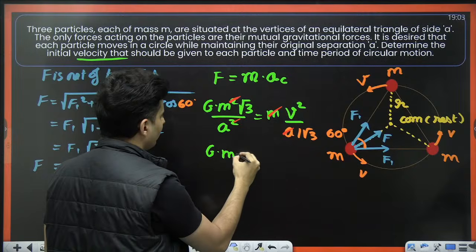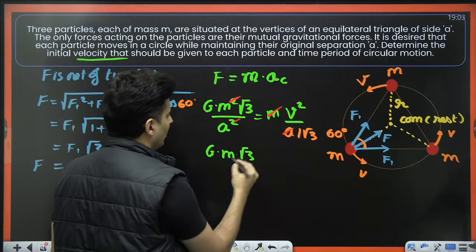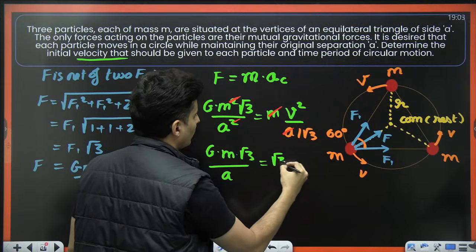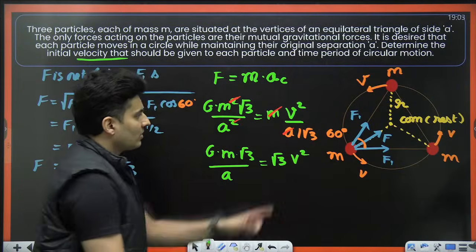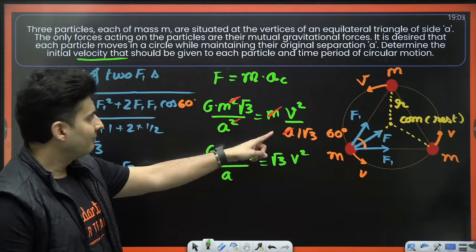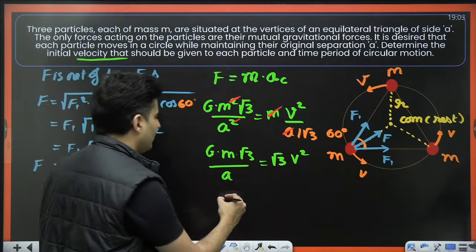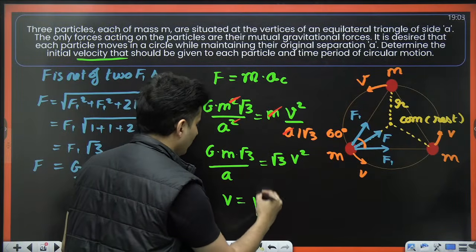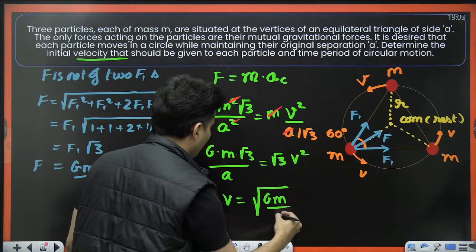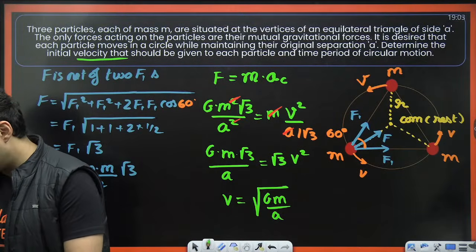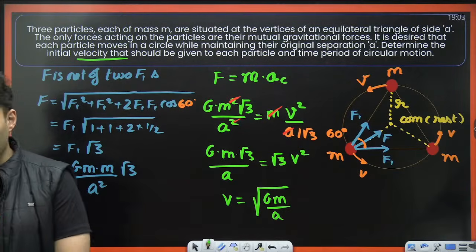G into M into root 3 divided by A will go on the top. This will become root 3 V square. Correct? And you can see root 3 cancels, and therefore V will be root of GM by A. Very good Dinesh, awesome, proud of all of you if you have got till here.